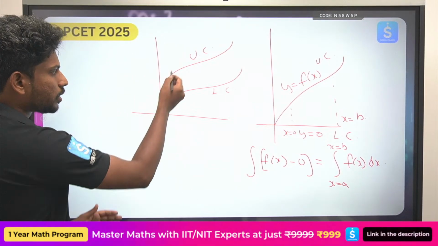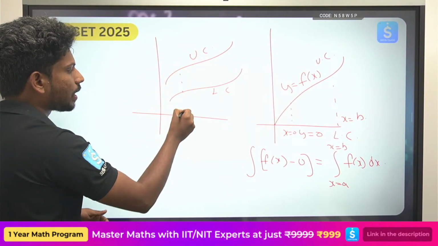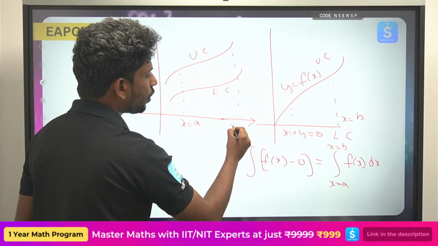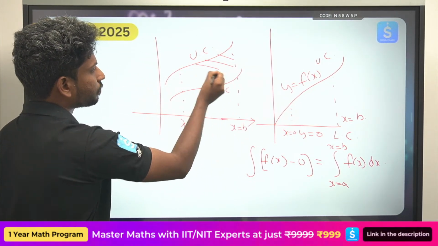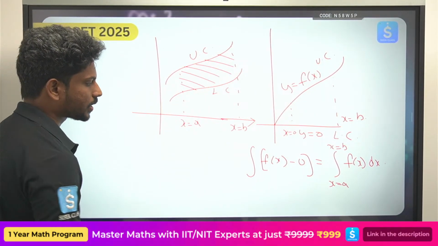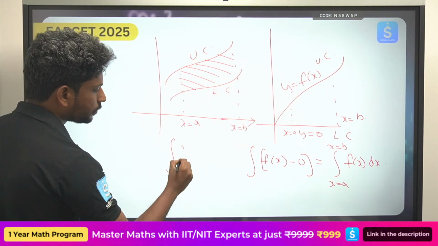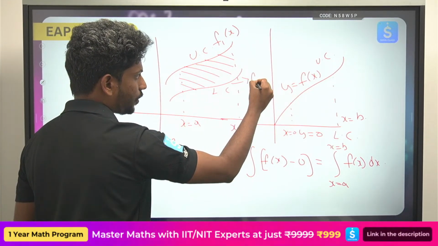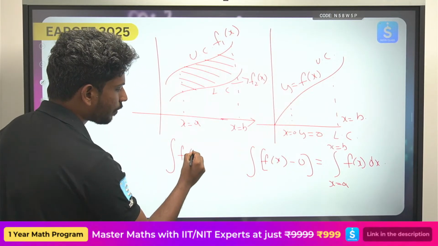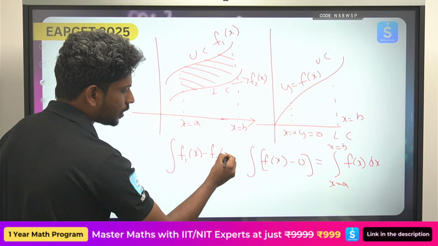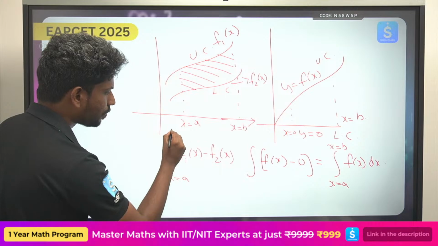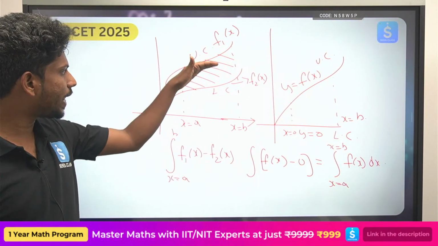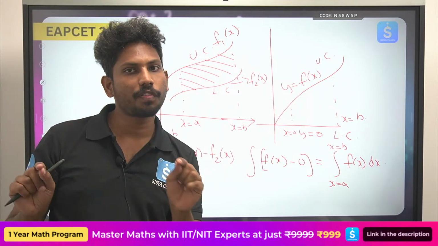Now suppose, look here, there are two curves. Between these two, for example from x equals a to x equals b, you want to find the area under this curve. So this is nothing but the upper curve. For example, if I take this as f1 of x and this as f2 of x, then this will be nothing but f1 of x minus f2 of x, from x equals a to x equals b. I hope you are getting it, right? So upper curve minus lower curve is nothing but the area between the curves. This is the only philosophy for the whole thing.